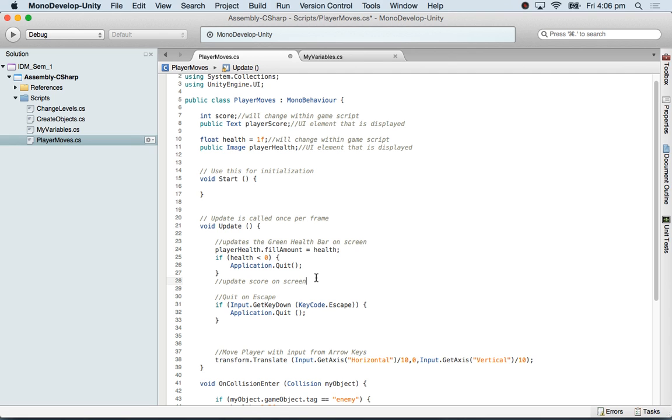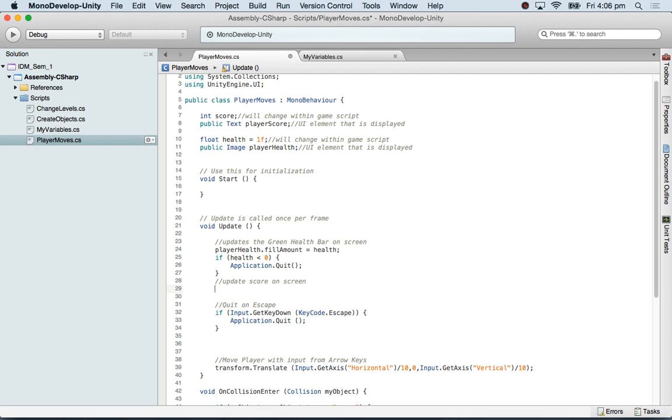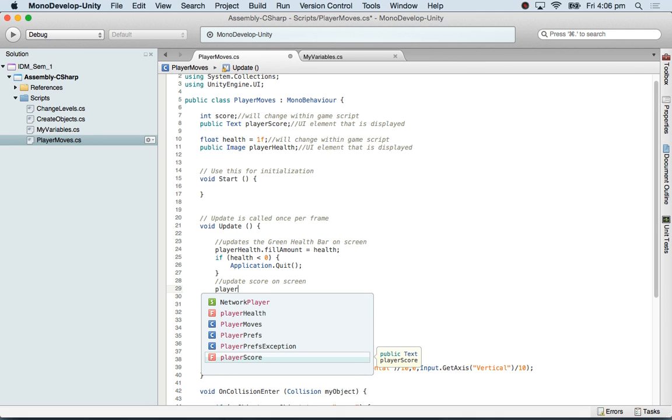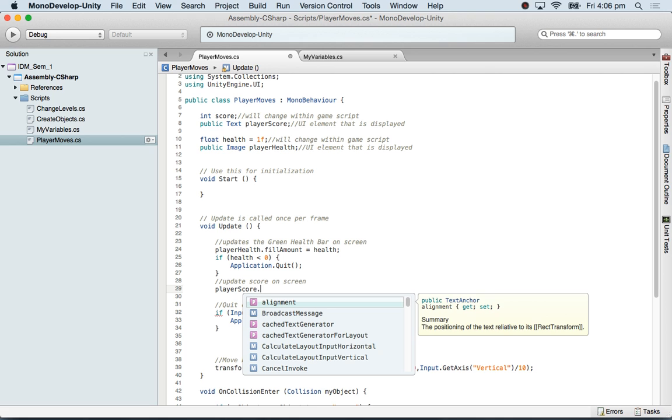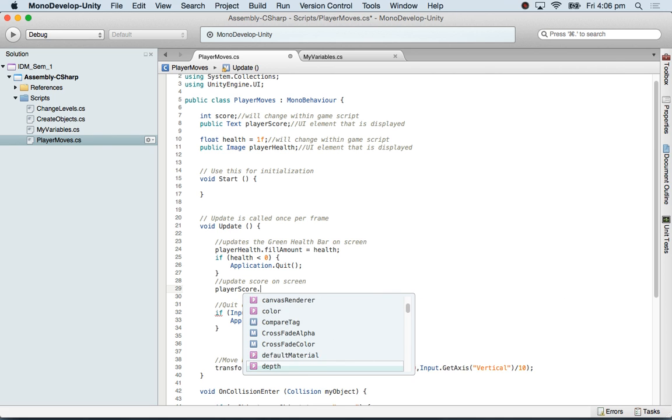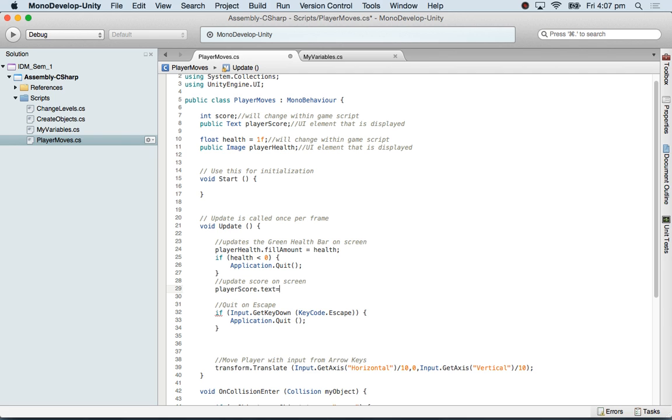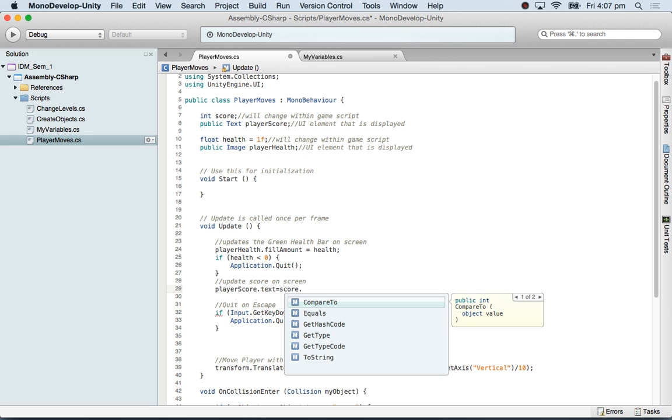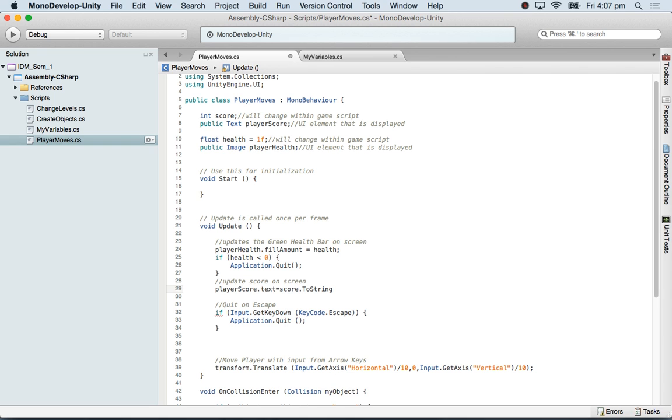Okay. What am I going to say? Player score. See, that's the text one. Player score dot value. Or dot text. Dot text is equal to the integer score to string. You convert the integer score to a string and put it into player score. So hopefully this will update.